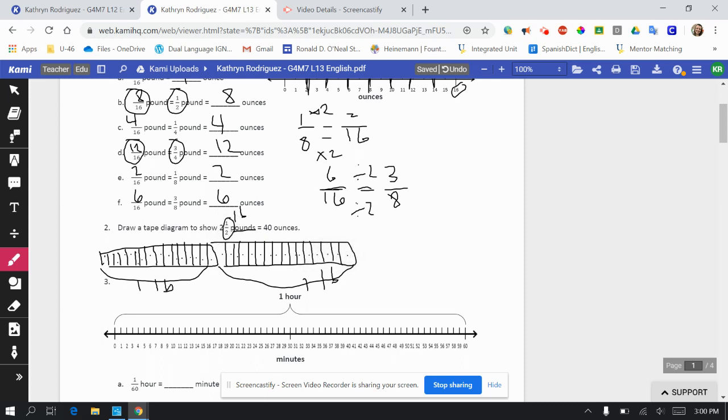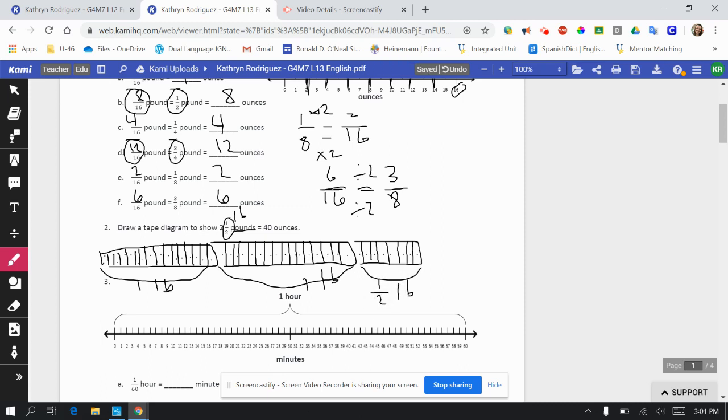All right, then it says half. So now I need 16. Half of 16 is 8. So I will not use all 16. I'm just going to do 8 more. Double check. 1, 2, 3, 4, 5, 6, 7, 8. And I might even label it half a pound.